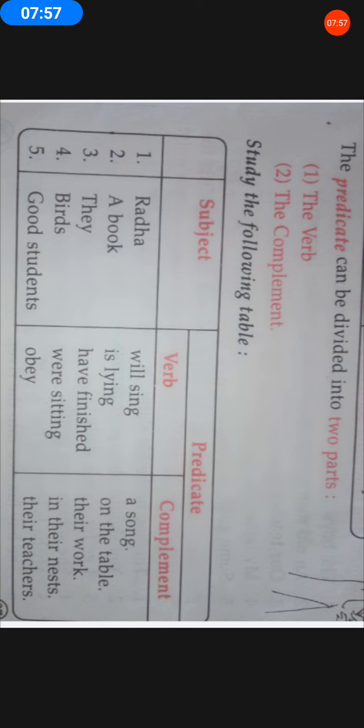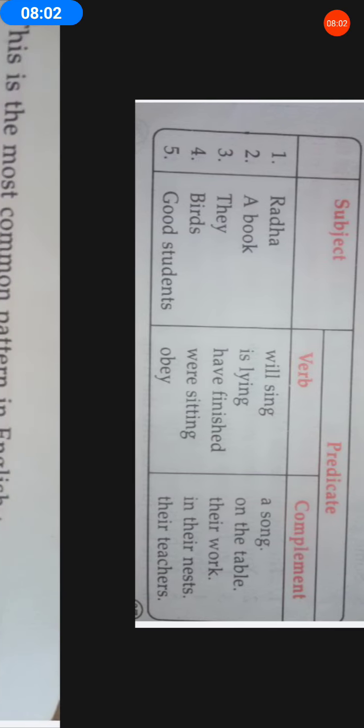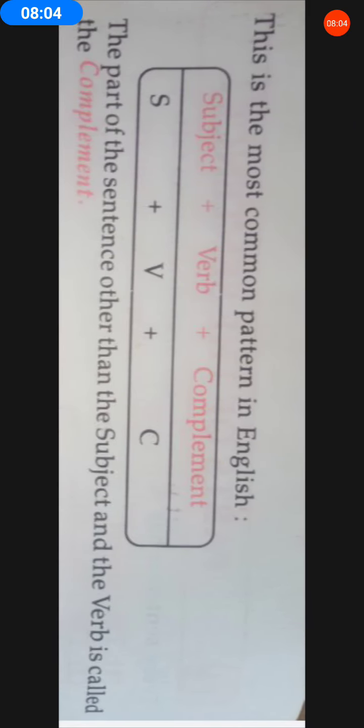Well, now let us know in more brief about the complement, as I just explained regarding the parts of the predicate. This is the most common pattern which we consider about a sentence. Usually a sentence begins with the subject, proceeds with the verb, and next comes the complement.